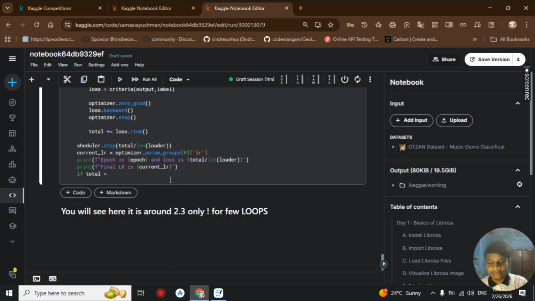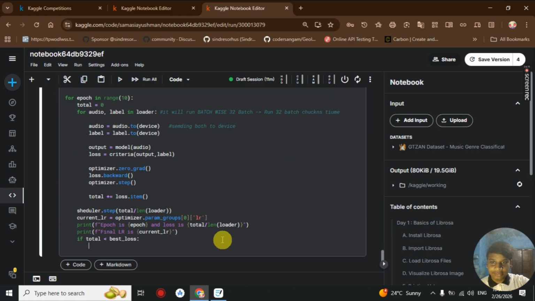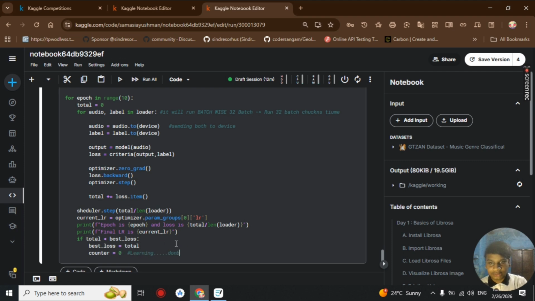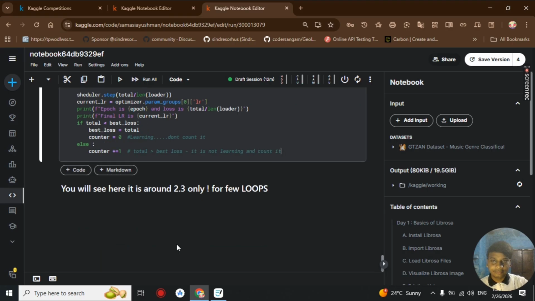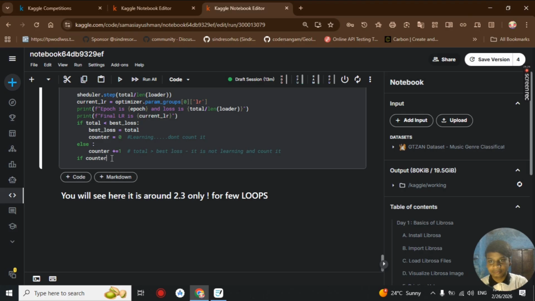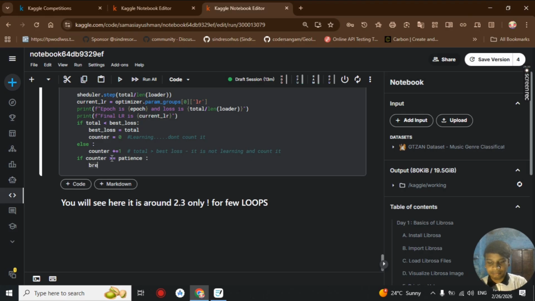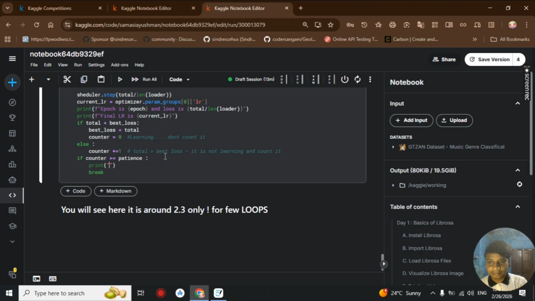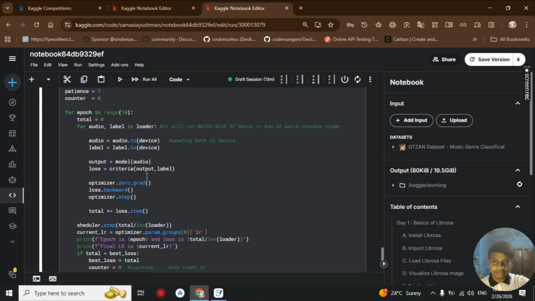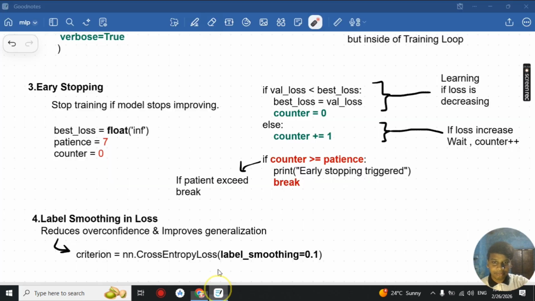If our total loss is less than our best loss, we set best loss equal to total loss, so learning is taking place, and we reset our counter to 0. Else, the learning is not taking place, so we increase our counter till our patience level is reached. If the total loss is more than the best loss, learning is not taking place. If the counter is greater than or equal to patience, then we exit the loop and print that early stopping is reached.